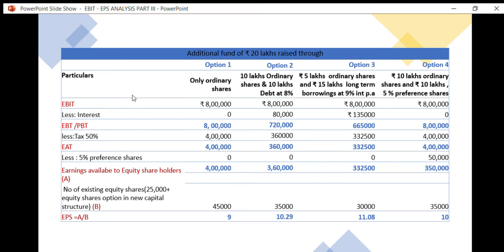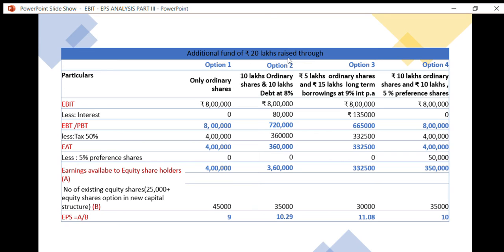So after deducting interest from the earnings before interest and tax, we will be getting the earning before tax. Interest component is already deducted, so the remaining part will be subject to tax. After deducting interest, we need to provide for tax. So you can say EBT or PBT. EBT means earning before tax, PBT means profit before tax. So profit before tax comes to 8 lakh under option 1, because this option 1 does not consist of any borrowed debt, so interest is not provided. So EBT remains the same.